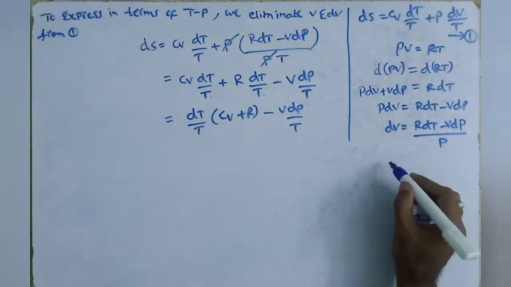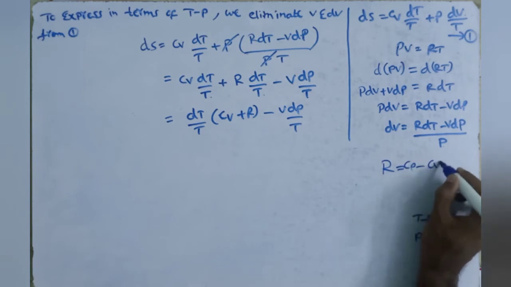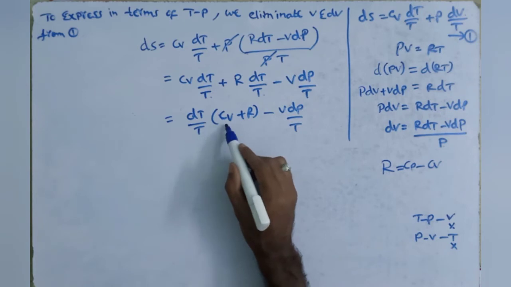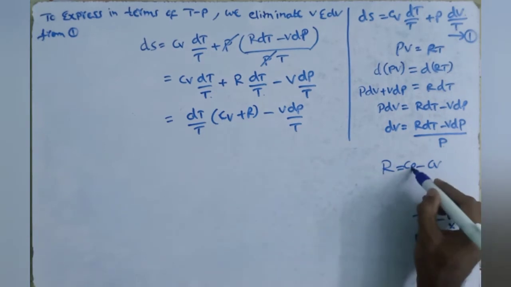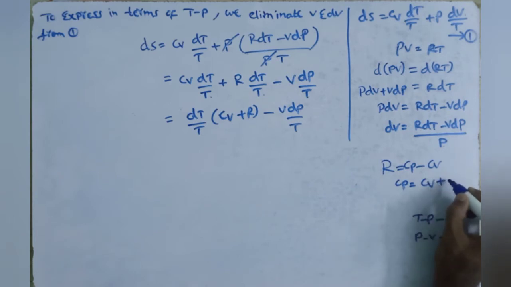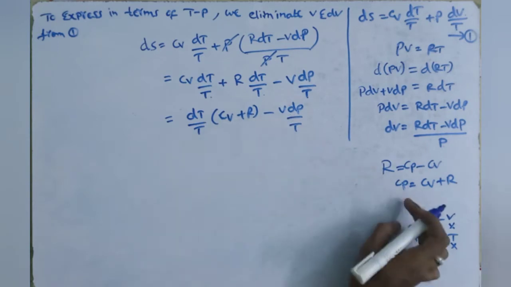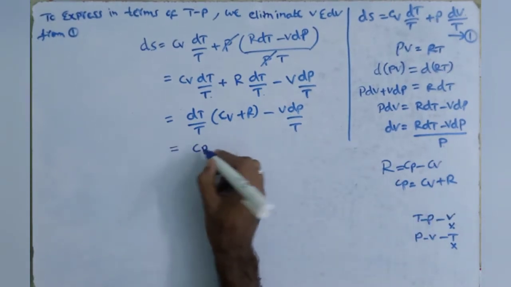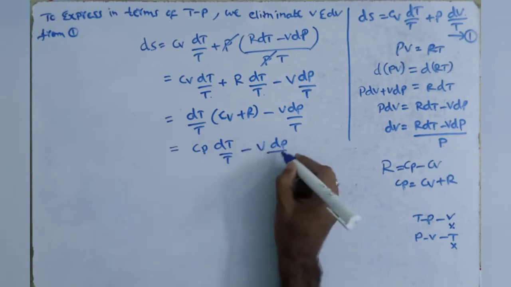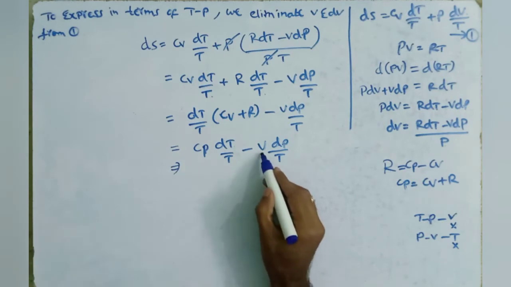We also know that the ideal gas constant R equals Cp minus Cv. To eliminate Cv, we use Cp equals Cv plus R. In the place of Cv plus R, we write Cp. So this becomes Cp dT by T minus V into dP by T. We have to eliminate V also.